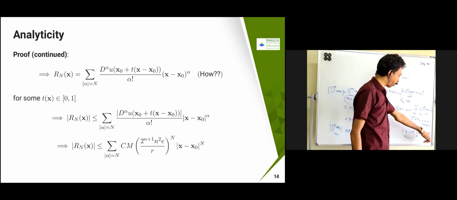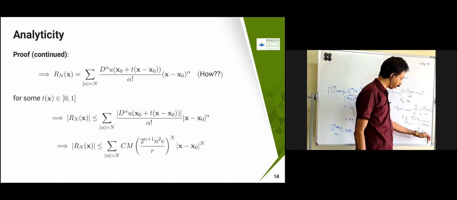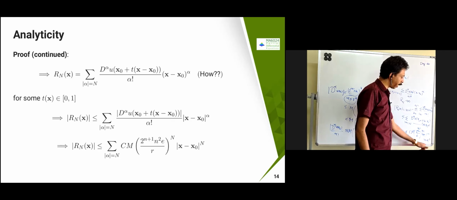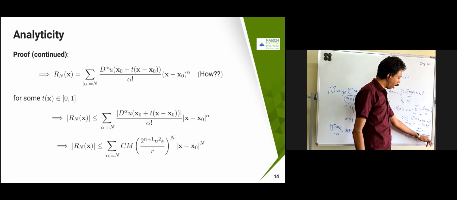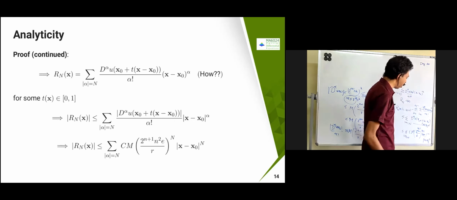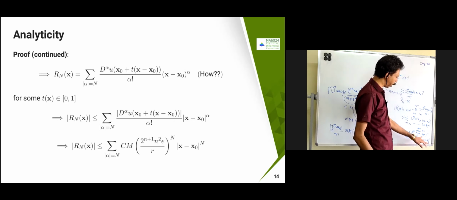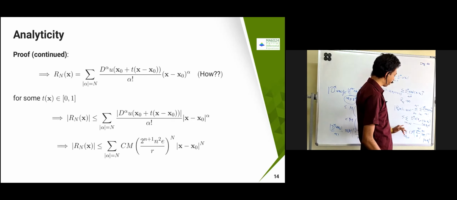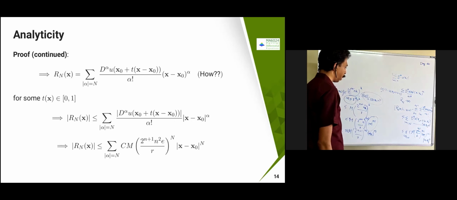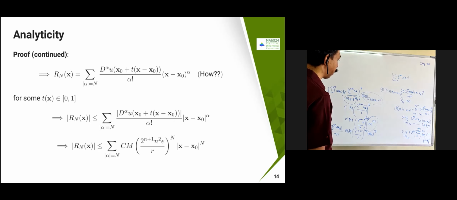Summation is there. So almost we started with something over here, and now we ended with something like a numerical series. If you just forget about what your x minus x naught is, it's almost like a numerical series. The mod of x minus x naught is also a numerical thing because it is a number. So our claim is that this numerical series is going to converge. We are going to find when it is going to converge.